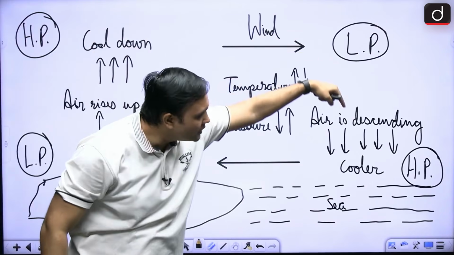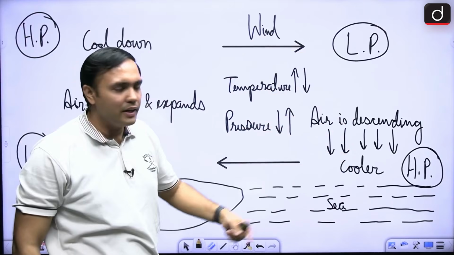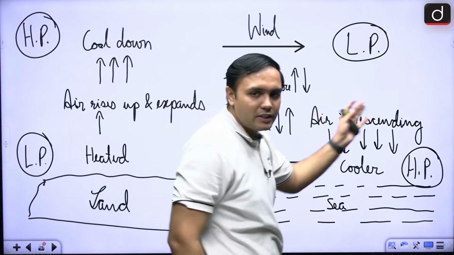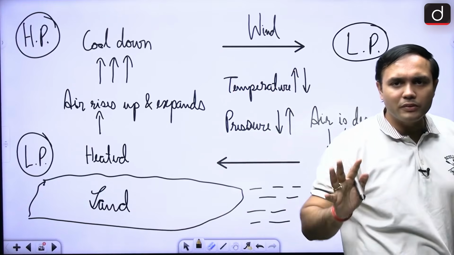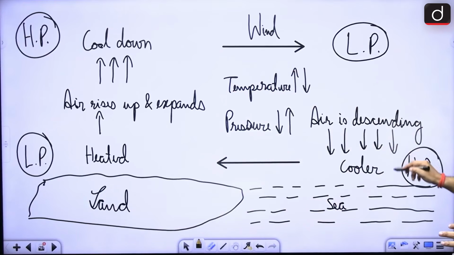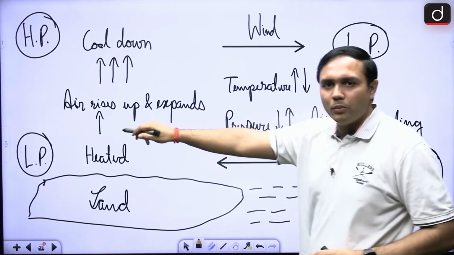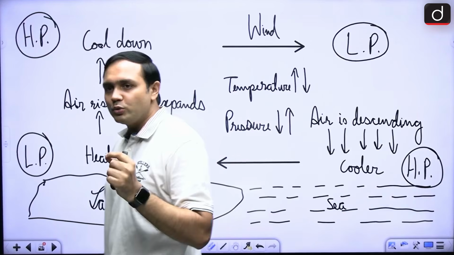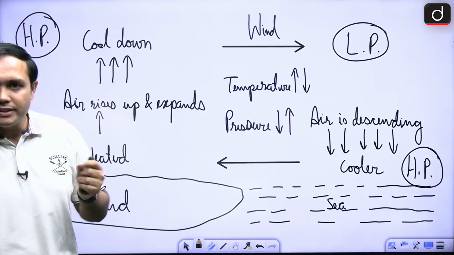And as the sinking air is descending, right, then again what will happen in this particular area? What is the basic phenomena that is happening? So this area will now experience high pressure. Again this wind will blow from this to this area. This is also the reason for land breeze and sea breeze, right?